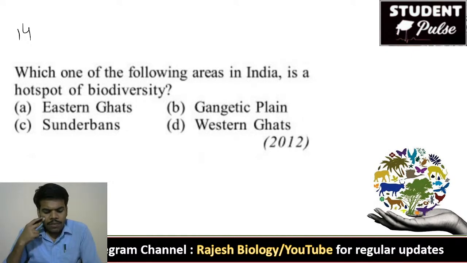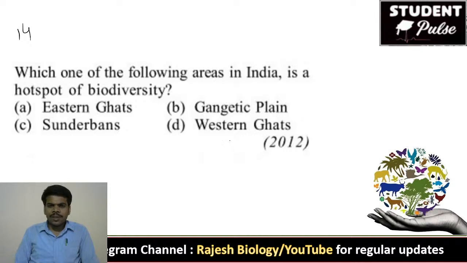14th question. Which one of the following areas in India is a hotspot of biodiversity? Hotspot of biodiversity. It is also important. Eastern Ghats, Gangetic Plain, Sundarbans, Western Ghats. Which one of the following areas in India is a hotspot of biodiversity? Yes, Western Ghats. Very good.